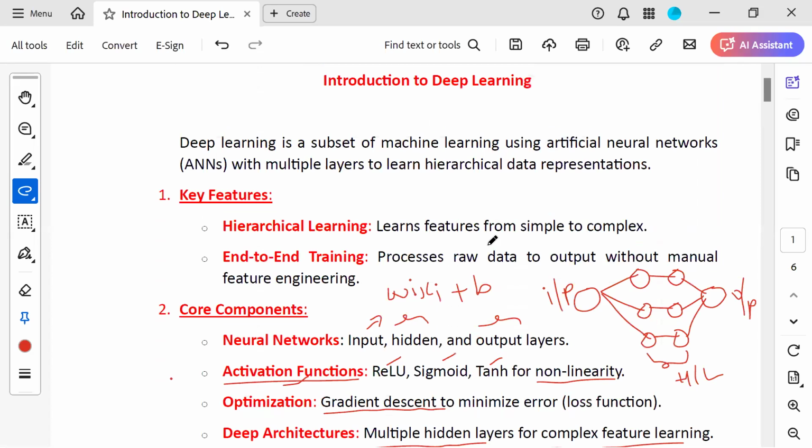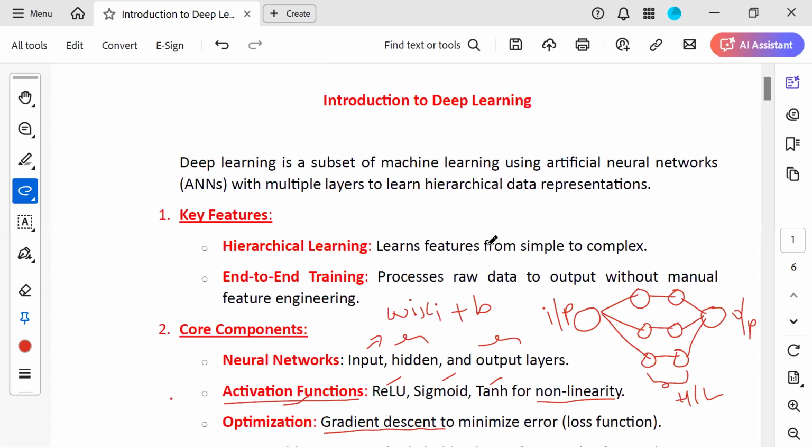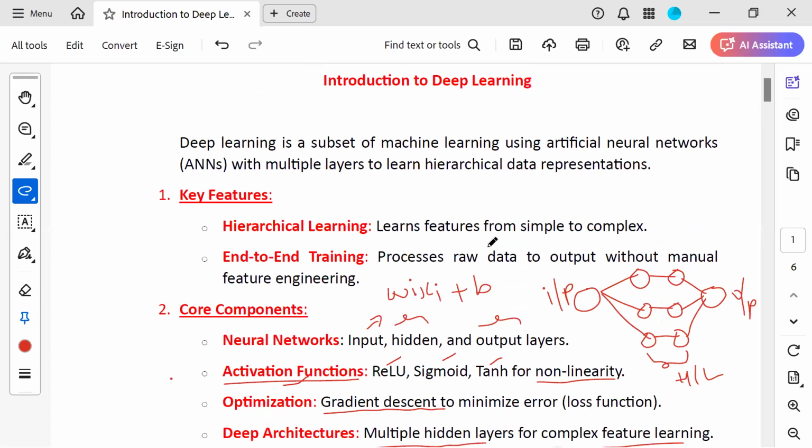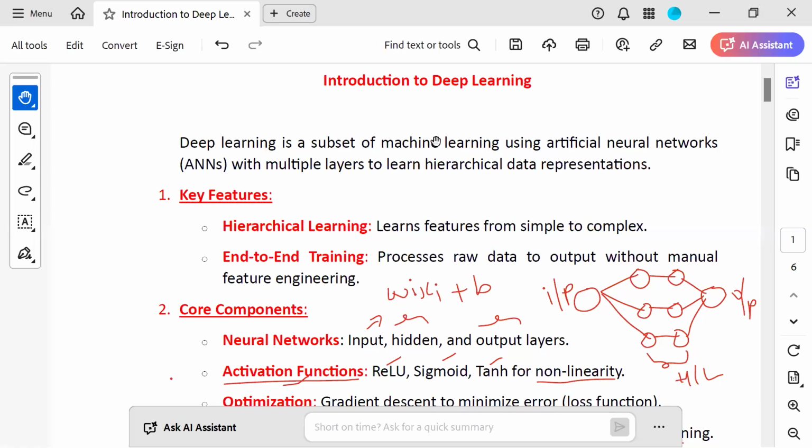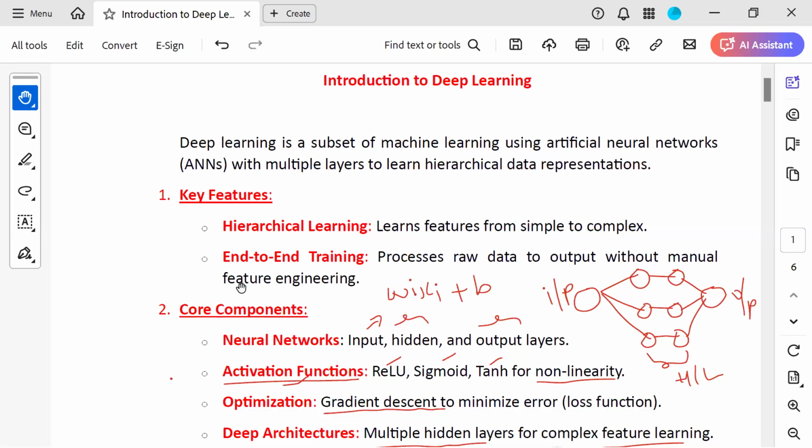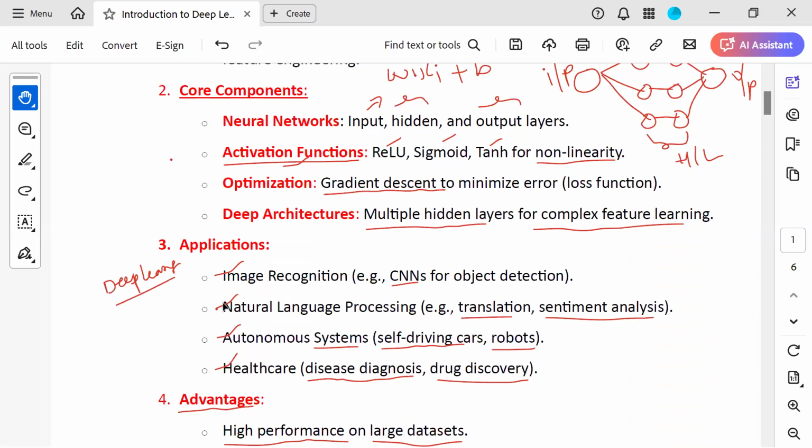So what are the key points from this slide? Remember, first, deep learning is a subset of machine learning. Key features are hierarchical learning and end-to-end training. What are the core components of deep learning? First one is neural networks. Second one is activation function. Third one is optimization. Fourth one is deep learning.